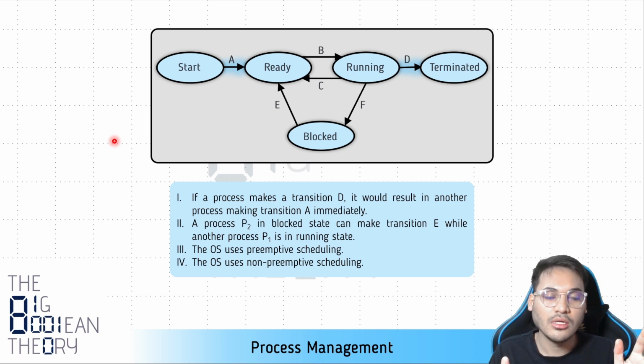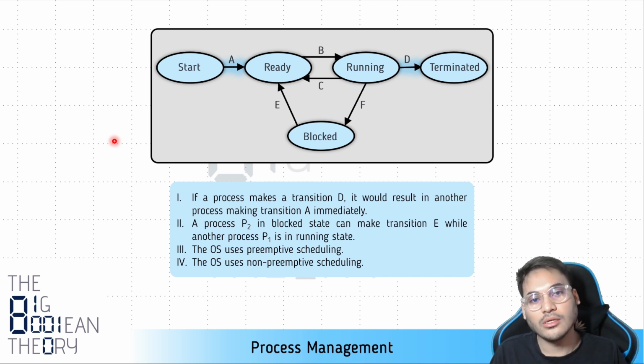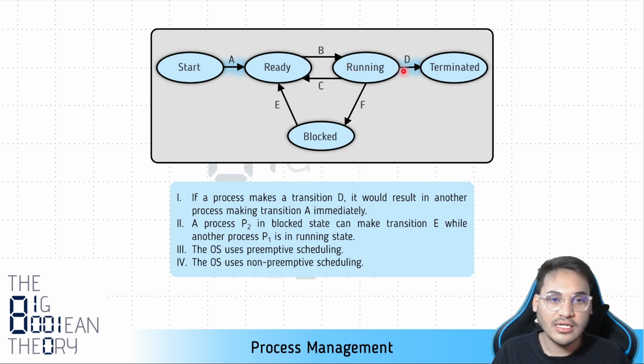Once a process finishes execution, the operating system will give another process control of the CPU. When that happens, transition B will happen, that is from ready to running. So whenever transition D happens, transition B will happen, since we are sure that in this system there is always some process available in ready state. So basically, transition D implies transition B but not A.